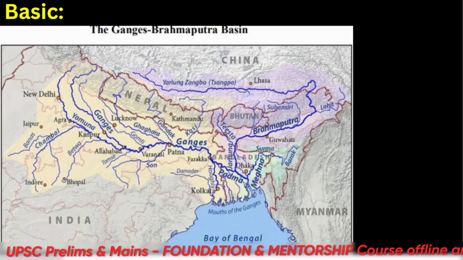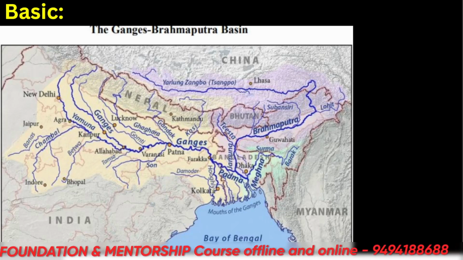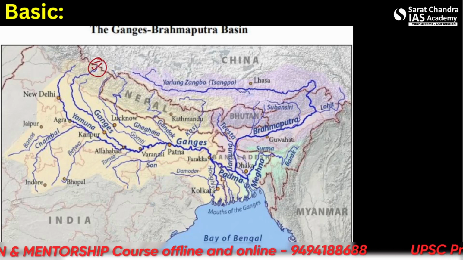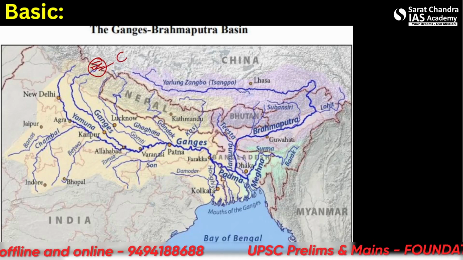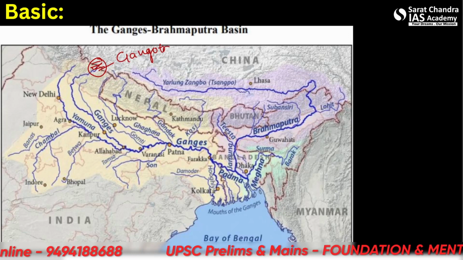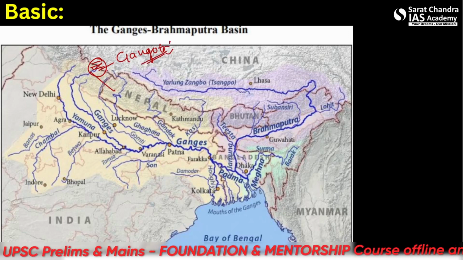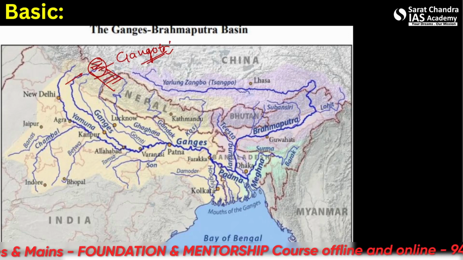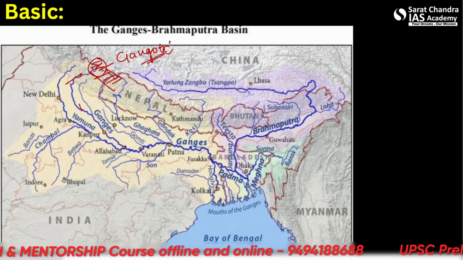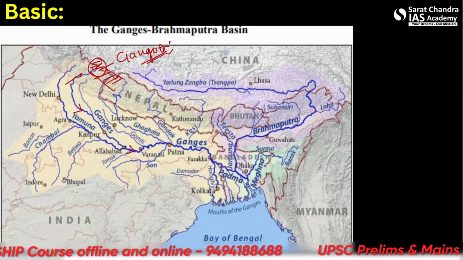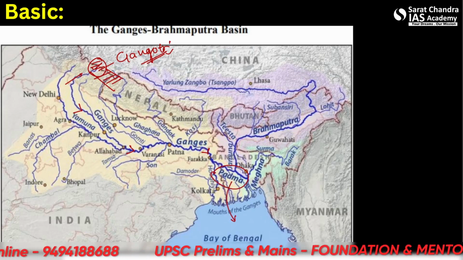So as you can see in the map, this is the Ganga Brahmaputra basin. So here you can see the Ganga river. It originates from the Gangotri glacier in Uttarakhand, and this is located in the western Himalayas, in the Uttarkashi district. So this river Ganga flows through northern India, ends up in Bangladesh as the Padma river, which finally flows into the Bay of Bengal.